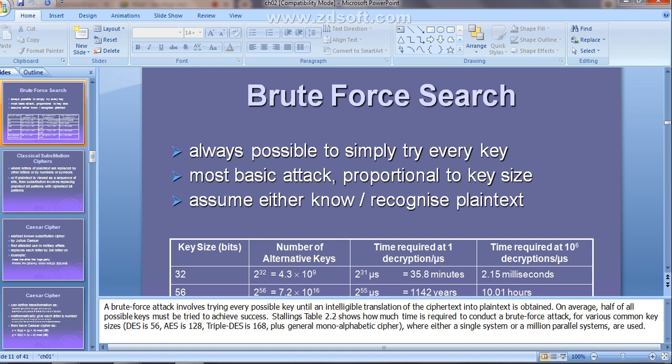Clear? Getting the thing, guys? Yes, ma'am. Is that clear? Okay. Yes, ma'am. These are the two different types of monoalphabetic